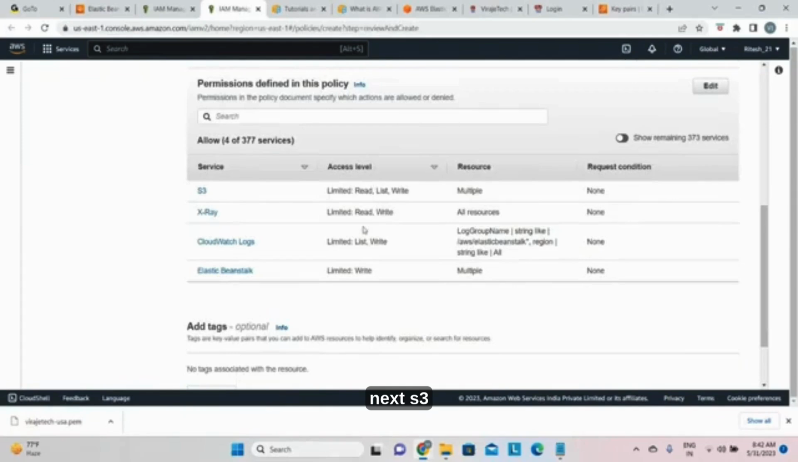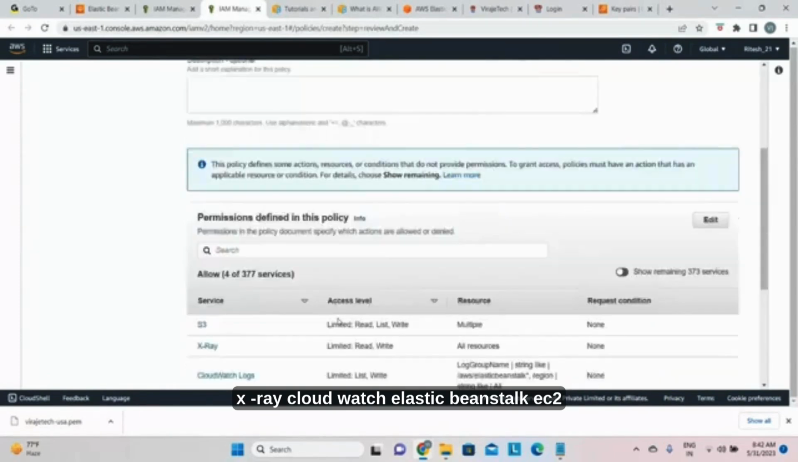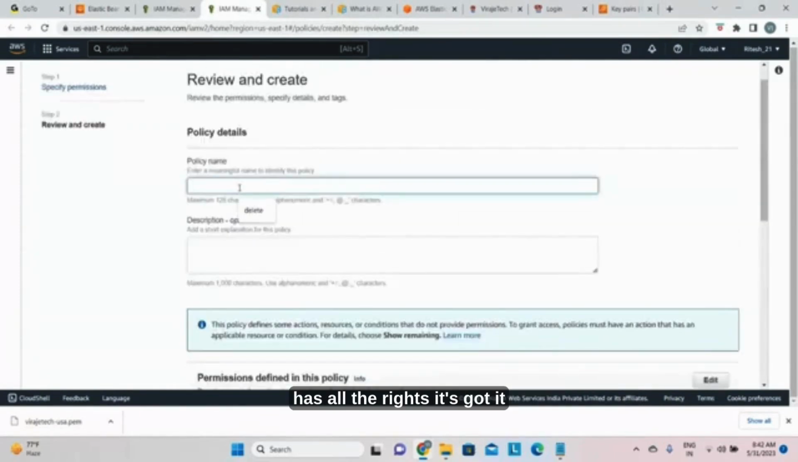See, S3, X-ray, CloudWatch, Elastic Beanstalk, EC2 have all the rights. Got it. So now for EC2, we can give the name. EC2 means Elastic Compute Cloud instance. We have to use small letters. EC2 hyphen instance profile role.